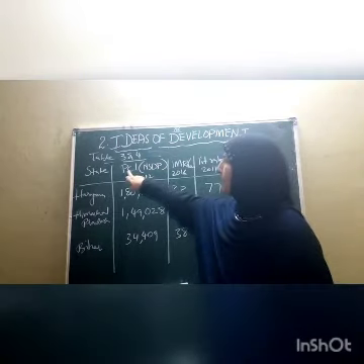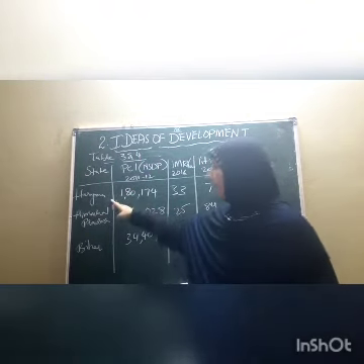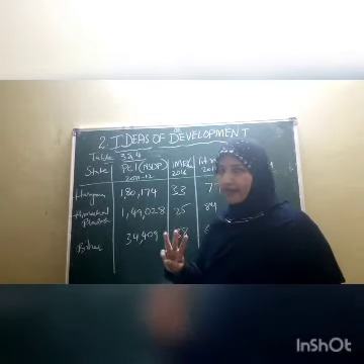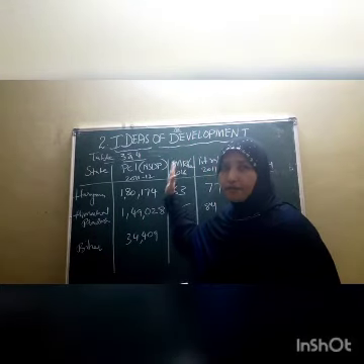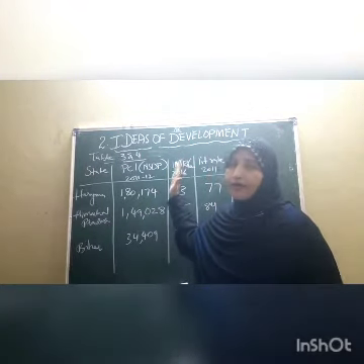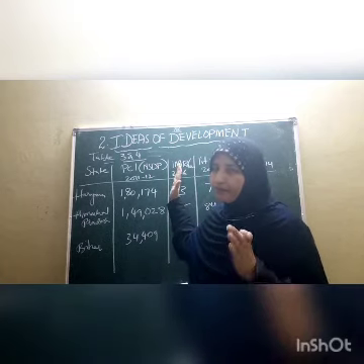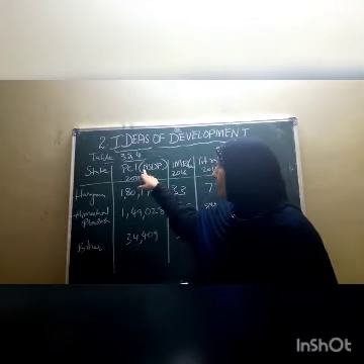The first one is per capita income. Here 3 states are taken, children: Haryana, Himachal Pradesh and Bihar. The first table is per capita income, that means the income of individual people, in the year 2011-12.